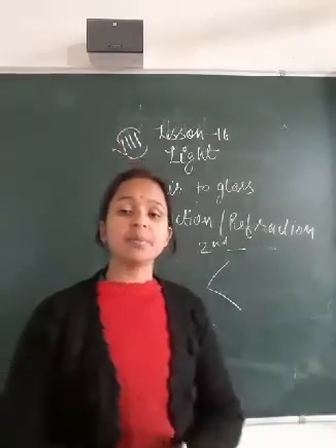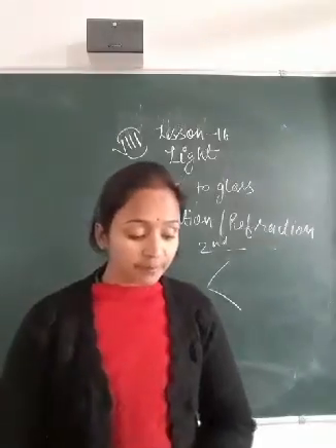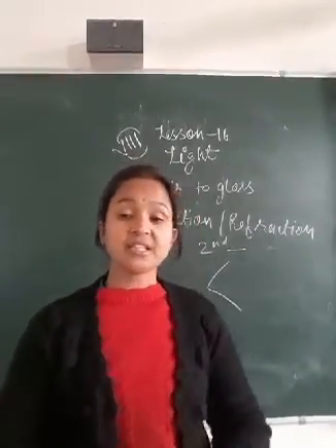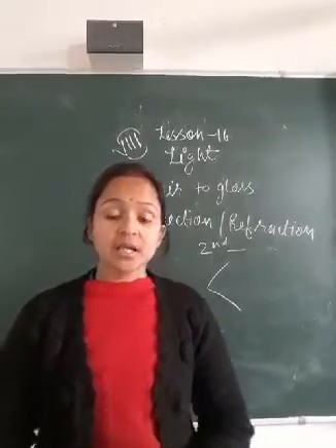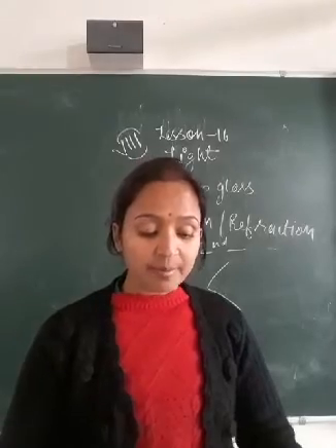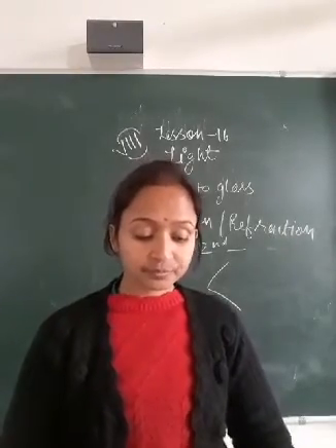So this is the difference between reflection and refraction of light, and it may be pointed out that all these phenomena can take place at the same time. That is, a part of light energy can get reflected, a part absorbed and a part refracted.